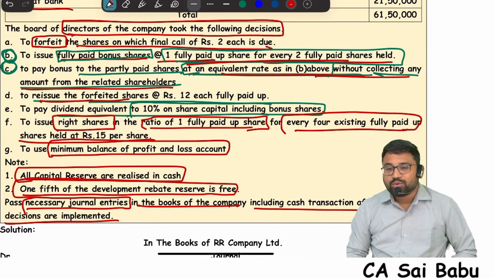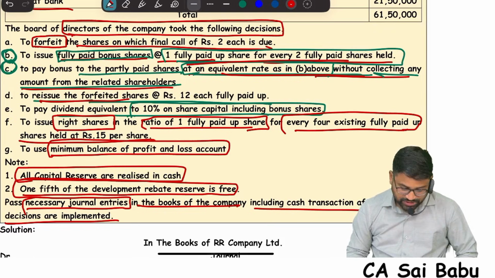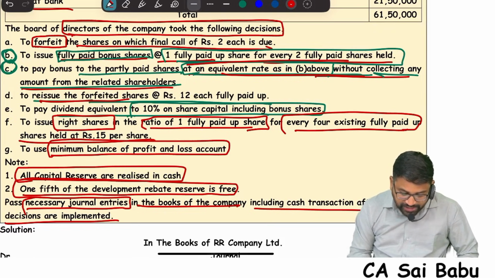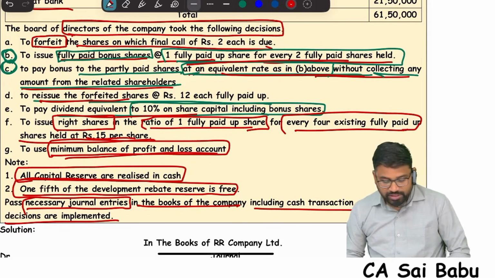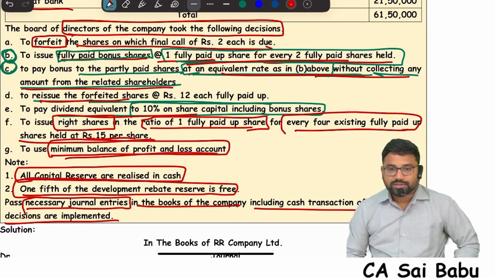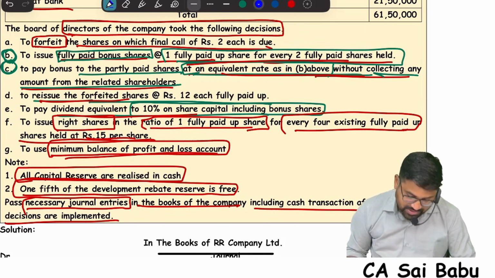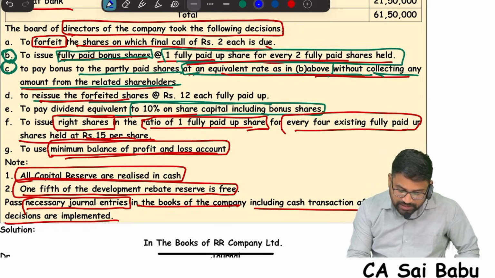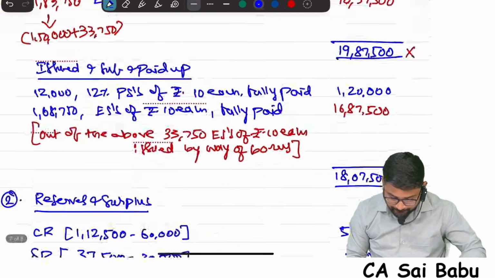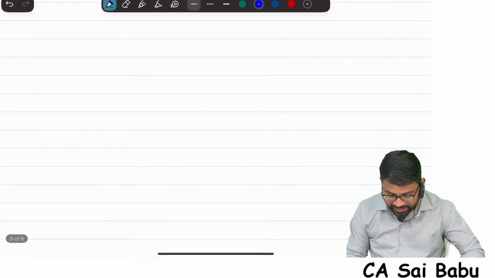We need to reissue the forfeited share. And then dividend. And then right shares. And then minimum use of the P&L account. Okay, let's do this. Interesting question actually this is. So first, what we will do? We'll start writing entries.